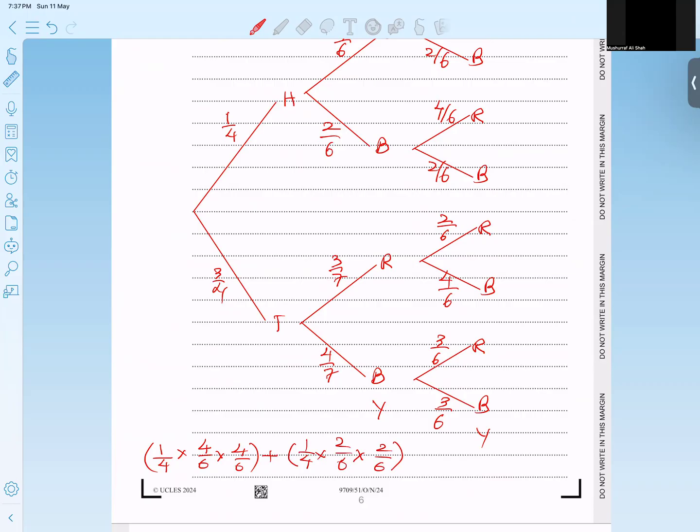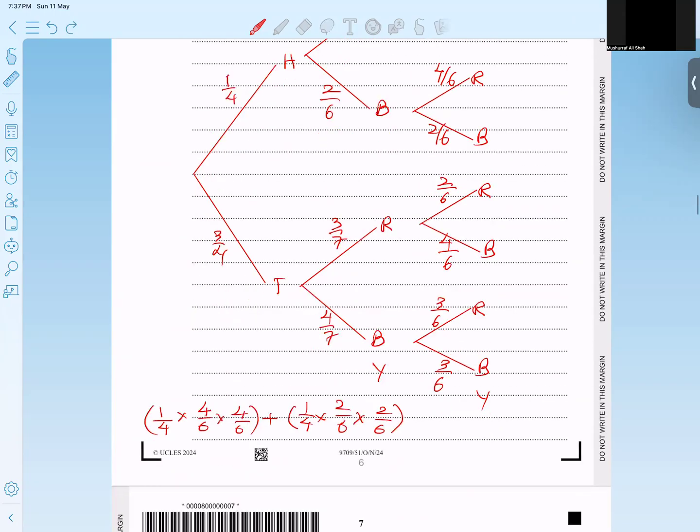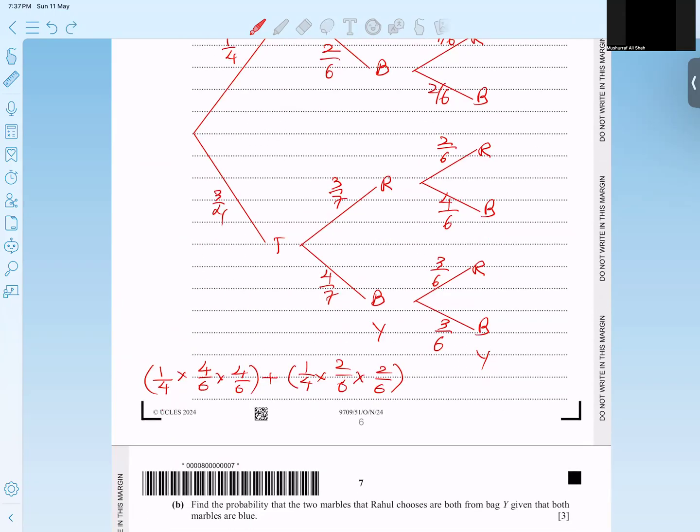Okay, so this is done, blue. Now, students, let's talk about this branch. So I'm talking about this one: 3 out of 4 into 3 out of 7 into 2 out of 6. Let's talk about the last branch: 3 out of 4 into 4 out of 7 into 3 out of 6.